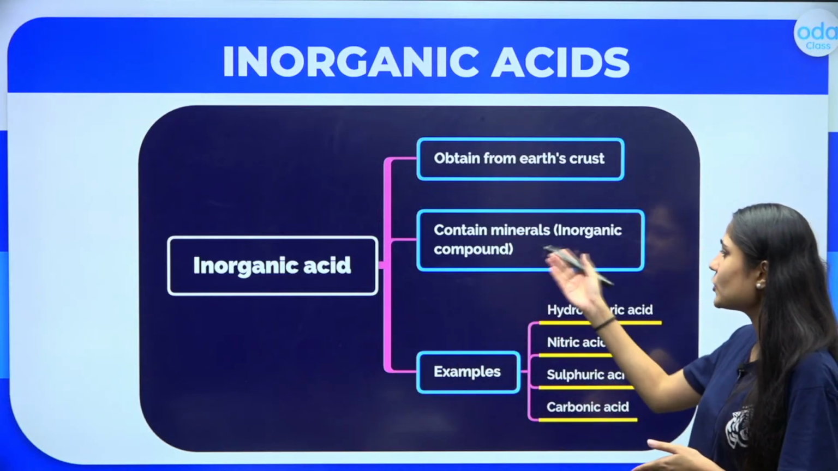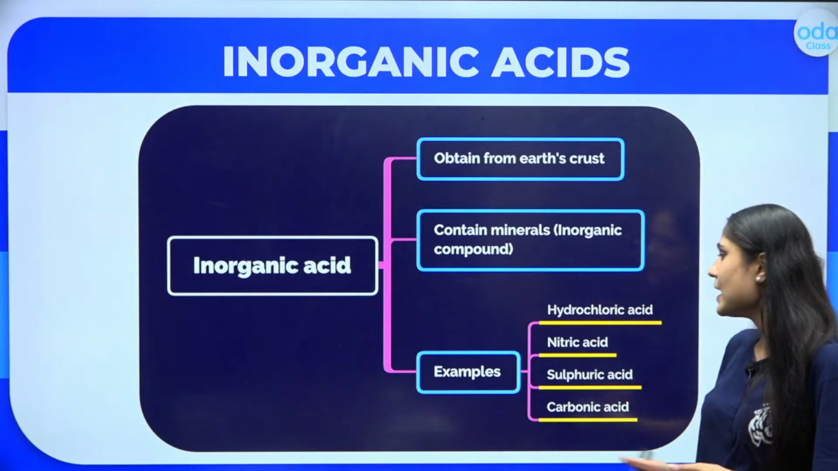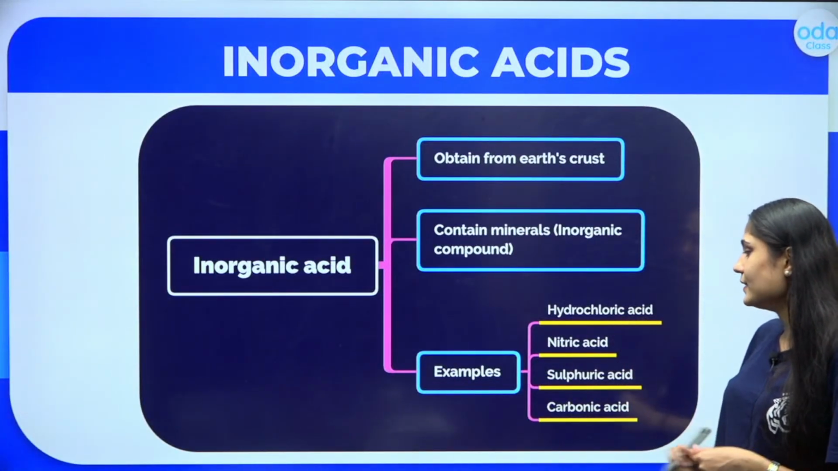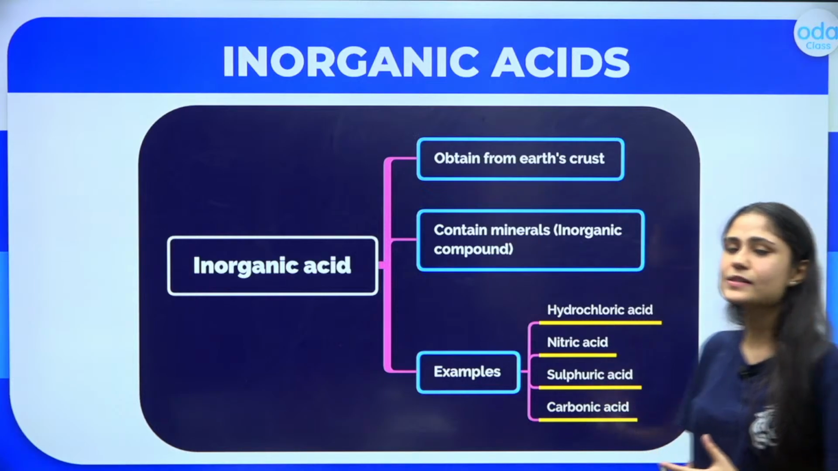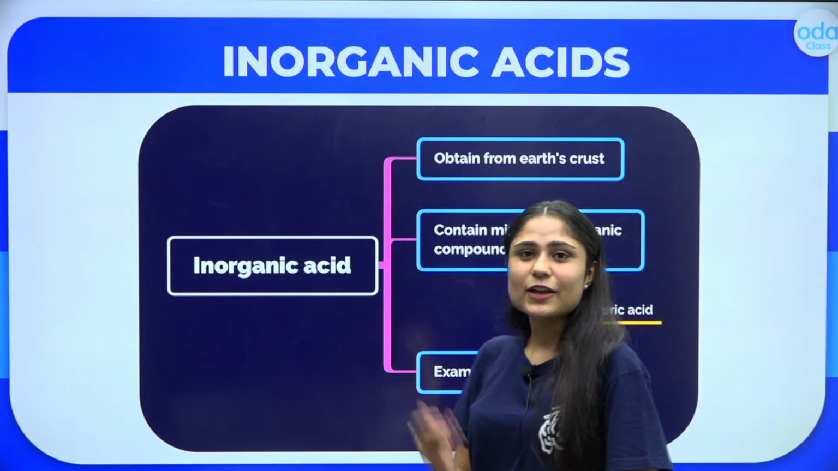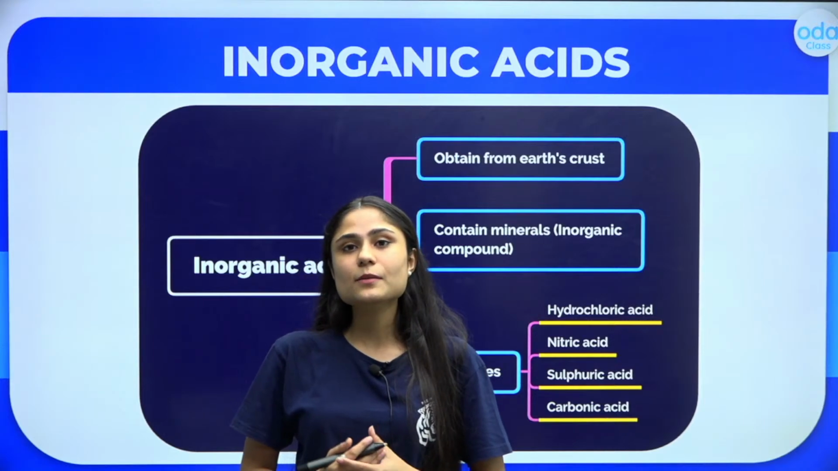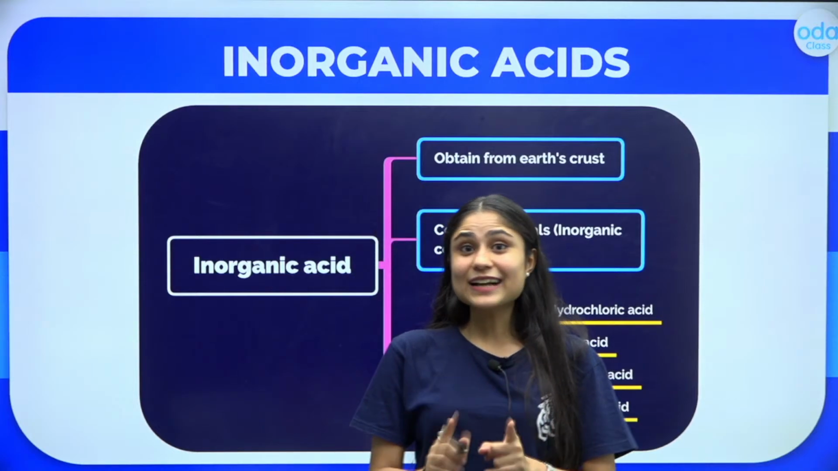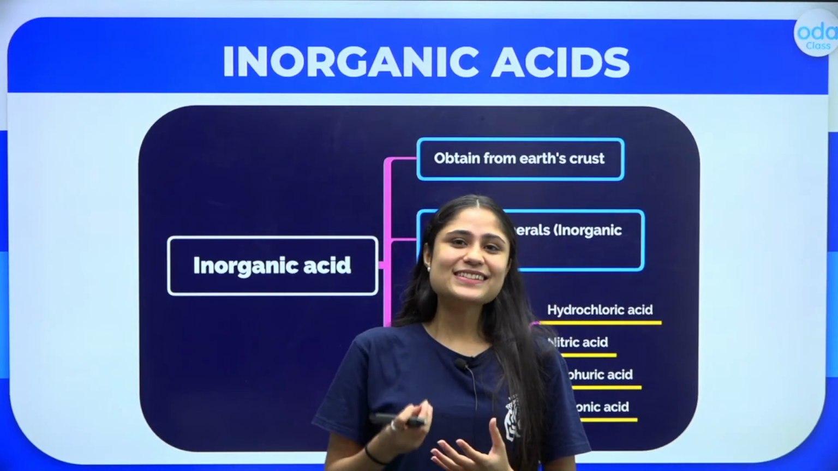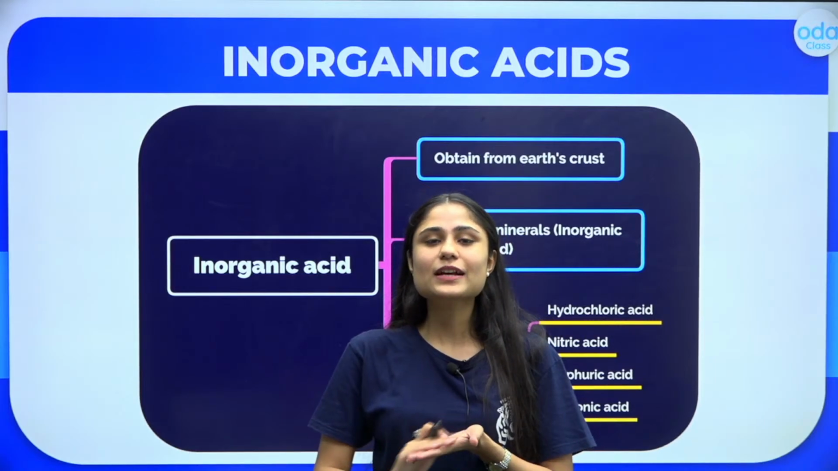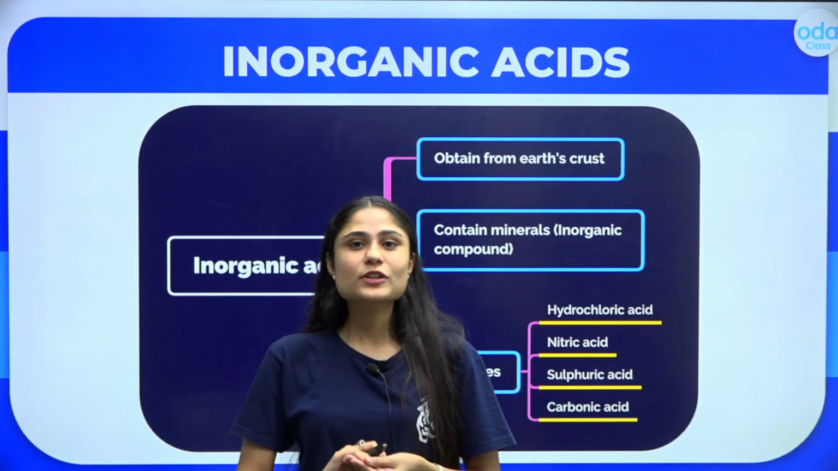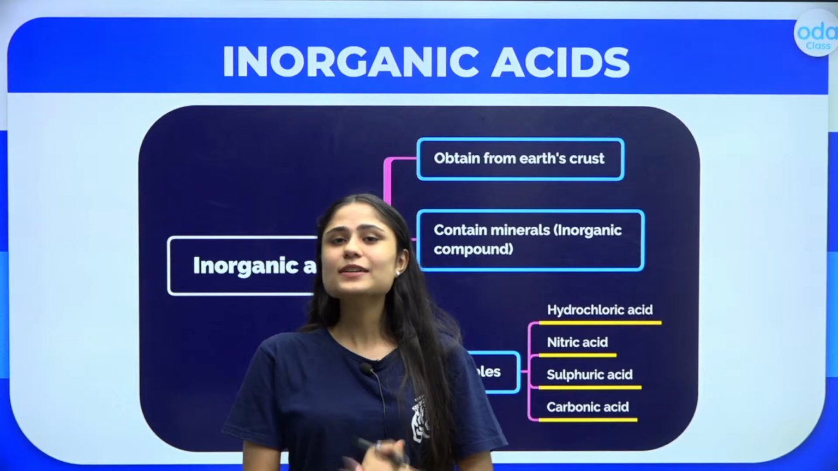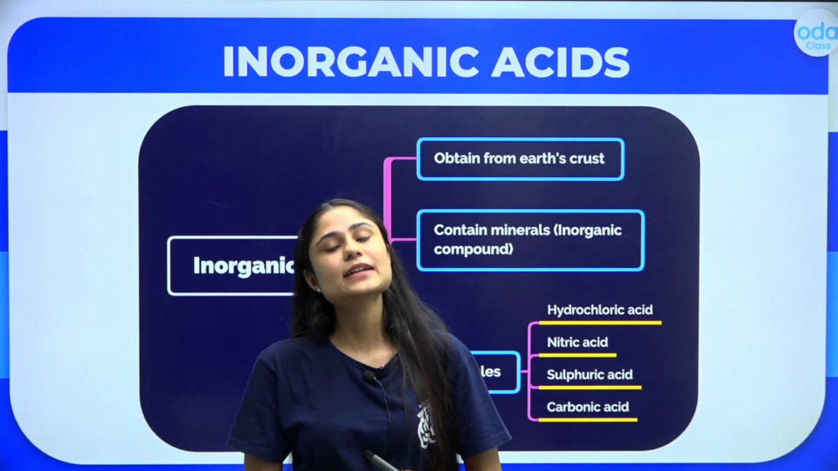Now they contain minerals, or you can say inorganic compounds, and examples of inorganic acids include hydrochloric acid, nitric acid, sulfuric acid, carbonic acid, and so on. So I hope you all have understood how we can term anything as an acid. First, it has to be sour in taste, but that does not mean that you can taste it. Acids are corrosive in nature. That means whenever they come in contact with any object, they would deteriorate or destroy it. So do not taste the acids, right? But this can be one characteristic, that they are sour in taste.